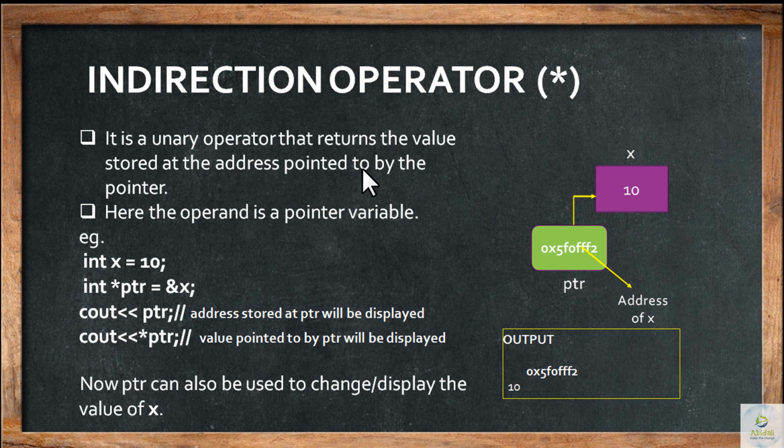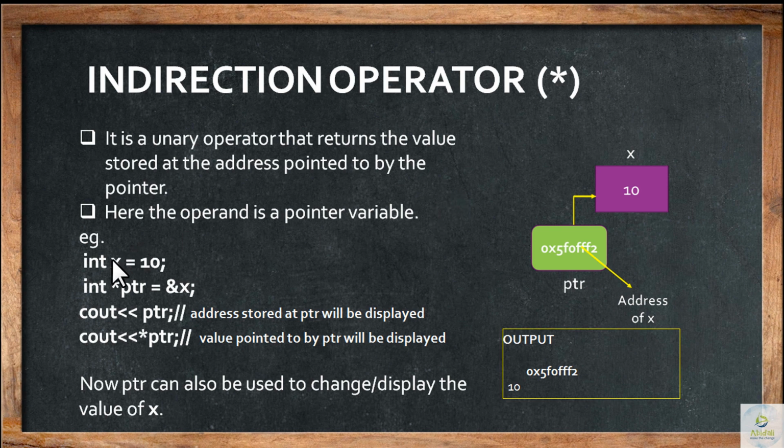Sir, what is the value stored at that address? We will take an example and let you know how the value at that particular address can be accessed by using the indirection operator. Here the operand is a pointer variable, not a normal variable. It will be a pointer variable on which the indirection operator will be working.